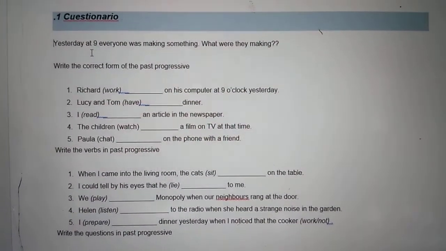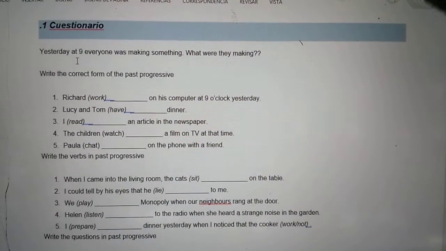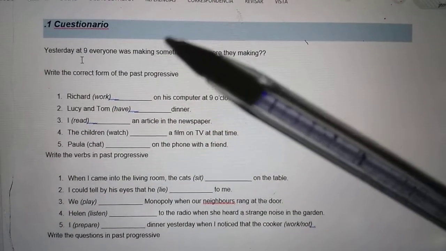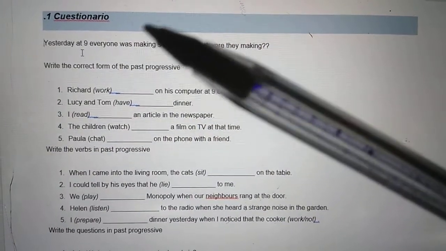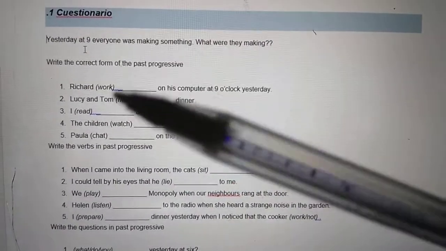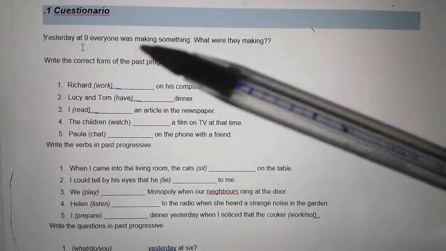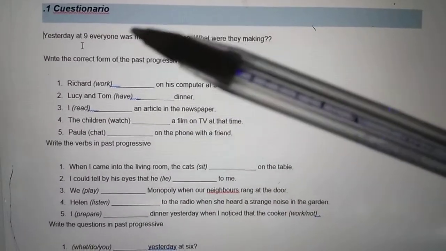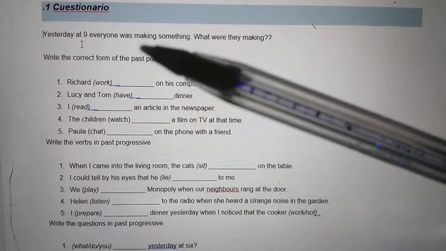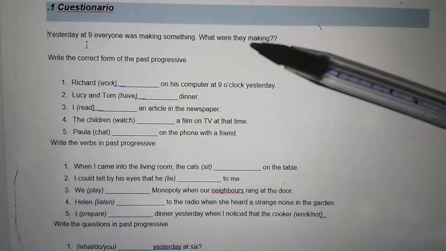Okay, so this is your homework. If you can see, this is a questionnaire, and you're going to find exactly the same in your homework, and it says in Spanish. But this is like the introduction to the topic. Yesterday at 9, everyone was making something. What were they doing?